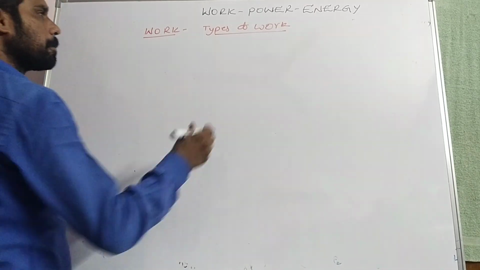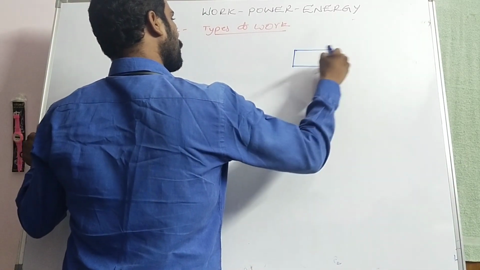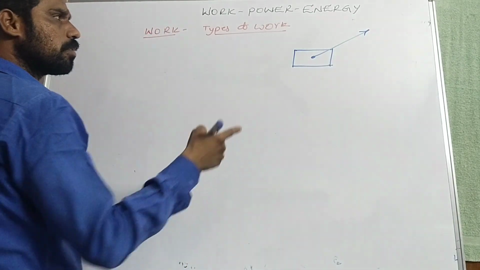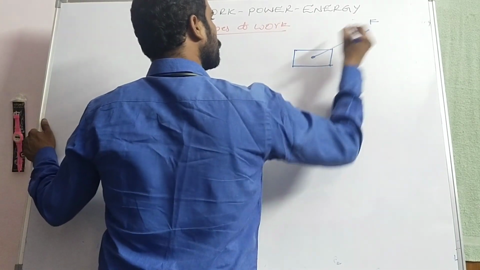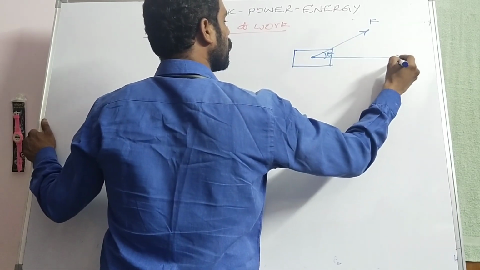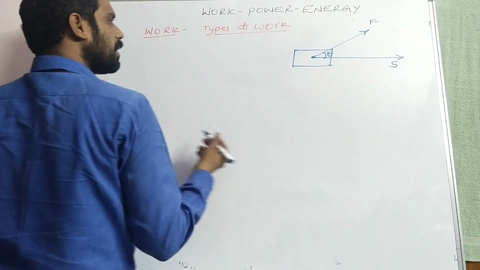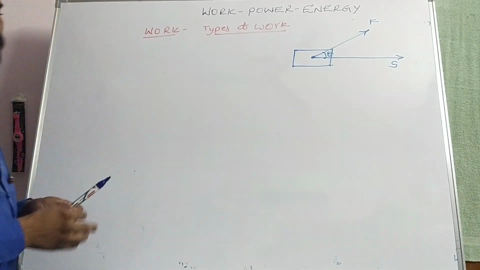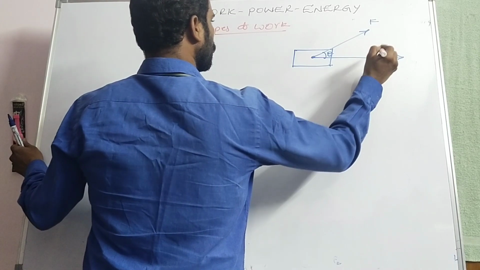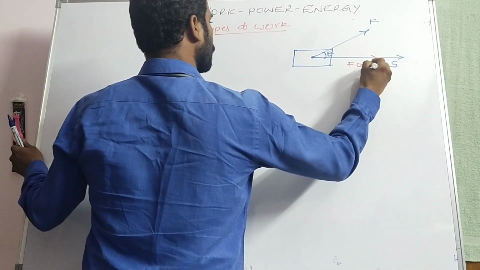Let us consider here is the body. Instead of applying horizontal force, we are applying the force with an inclination of theta with the horizontal. Let us consider the body is getting displaced like this. If we resolve the force, the component along the displacement is F cos theta.